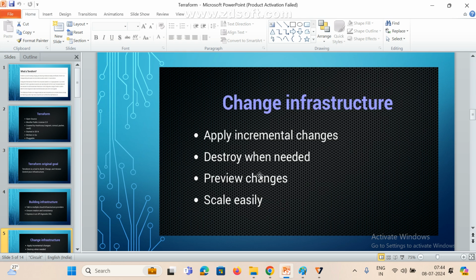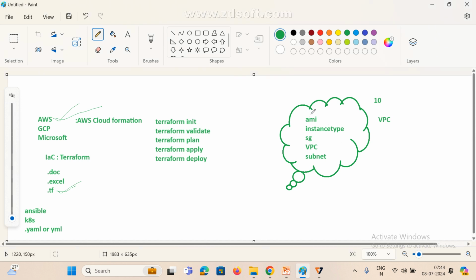Destroy means, for example, you created one AWS instance and you don't want this instance anymore. Suppose you want to delete it, how are we deleting? For example, just assume AMI, instance type, security group, VPC, subnets. I want to delete, I want to destroy all these resources.